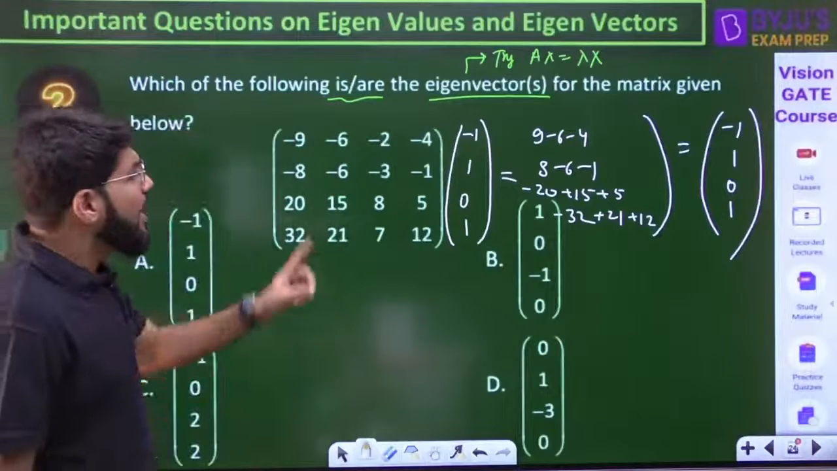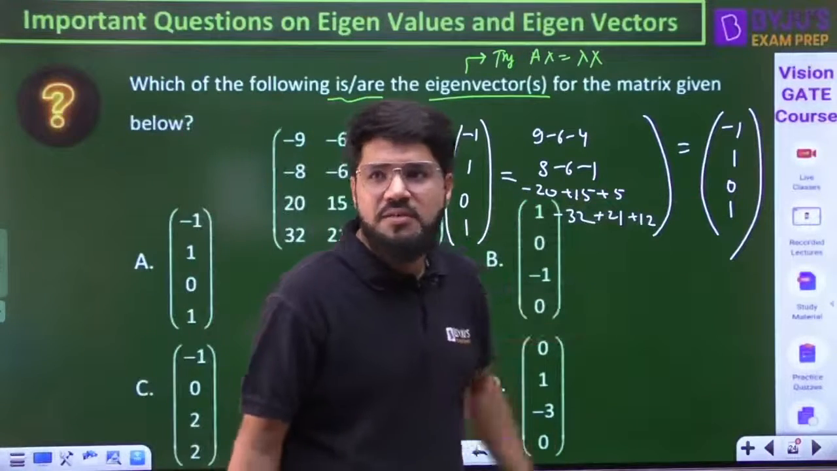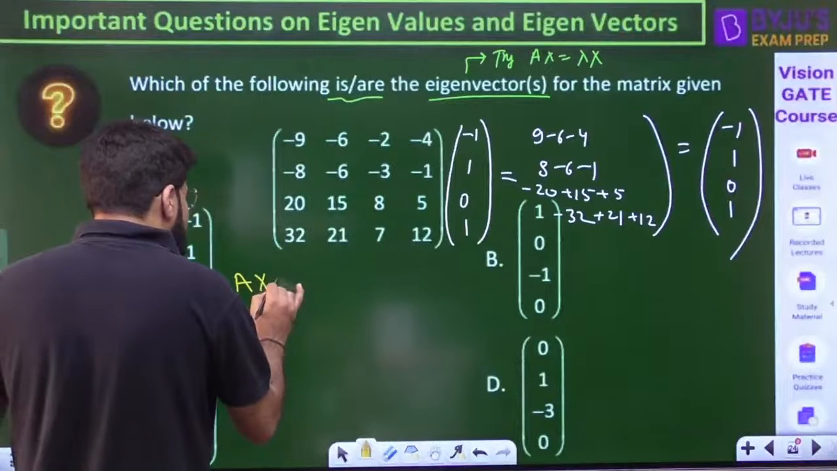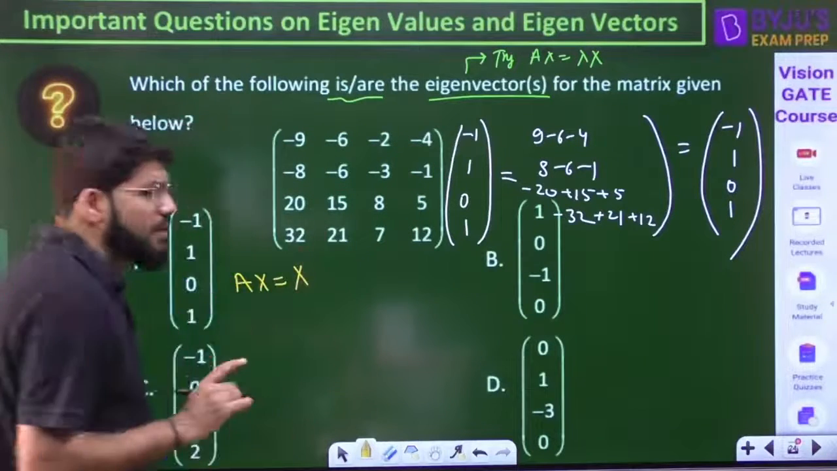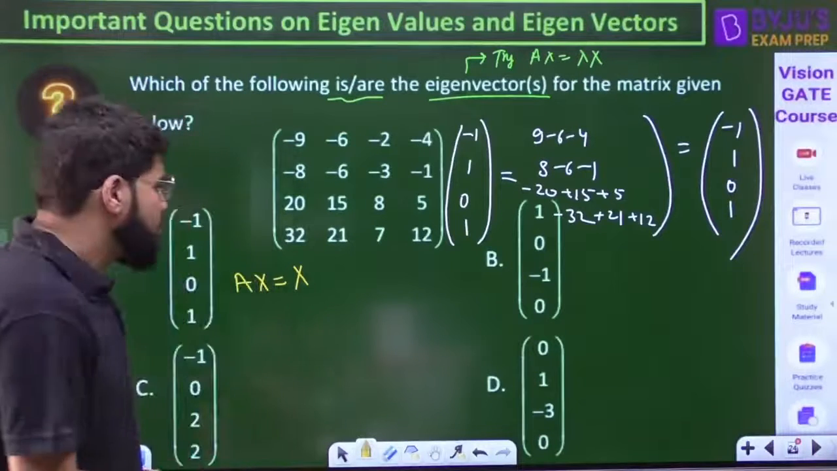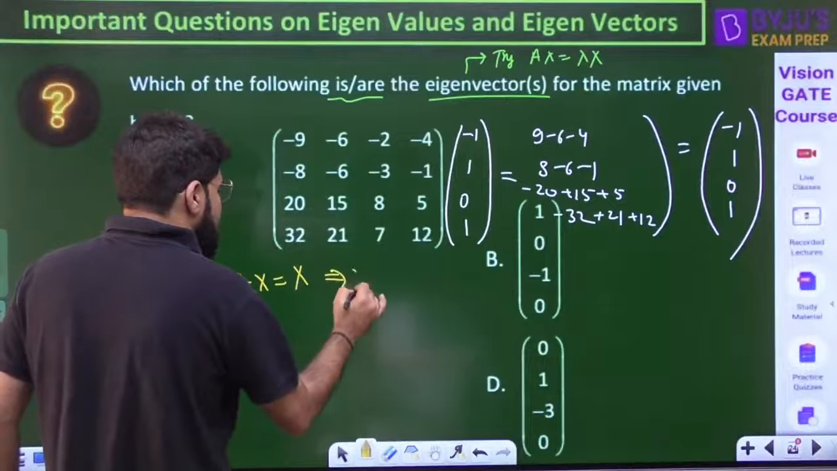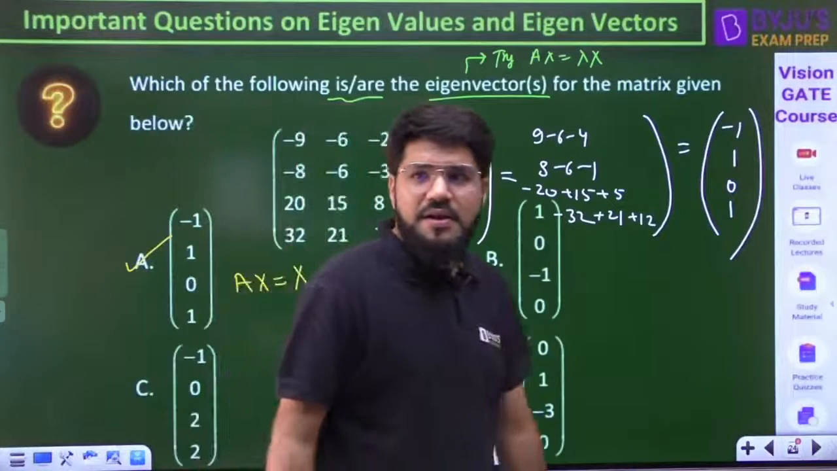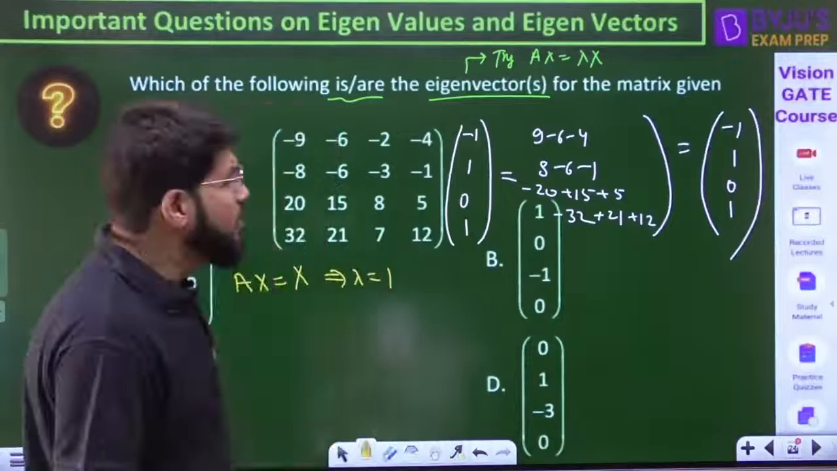So, let's check. I multiplied Ax and I am getting x. What does it mean? I am multiplying A with x and I get x for option A. So that is an eigenvector. Now lambda can be any number. Lambda is 1 here. Ax equal to x simply means that this is the correct eigenvector with the corresponding eigenvalue equal to 1.